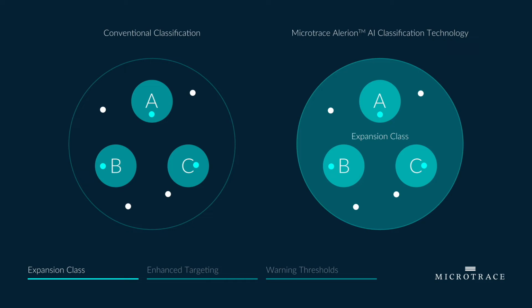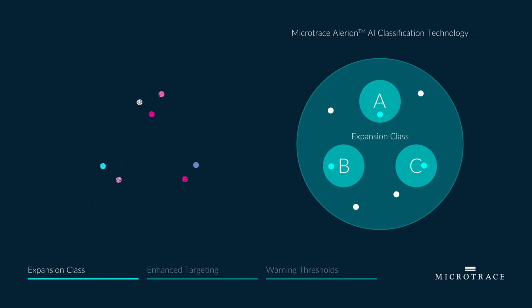With conventional classification, we see samples force classified in a predefined class. Once samples are inaccurately classified as either A, B, or C classes, the accuracy of the entire model is compromised. Unknown samples are incorrectly classified into known classes, making the model obsolete. Identifying unknown samples requires a parallel surveillance program, and adding new classes requires building a new model, a limitation of conventional classification.